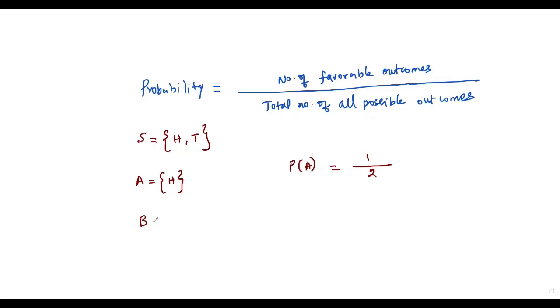Okay, now let me assume another event B, that is, B be the event of getting a tail. Then what is the probability of getting tail? That is the probability of the event B. So the same, that is 1 over 2. The total number of possible outcomes is 2, and there is only one outcome where I am getting tail. Okay, here a coin is tossed once, and I got the probability of getting head, that is 1 over 2, and also I got the probability of getting tail, that is also 1 over 2. When a coin is tossed, the probability of getting head and the probability of getting tail are equal. Then we say that these two events are called equally likely events or equiprobable events.